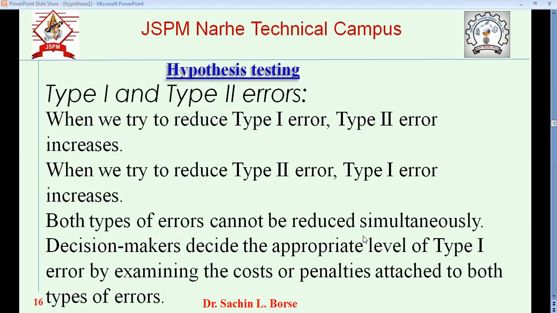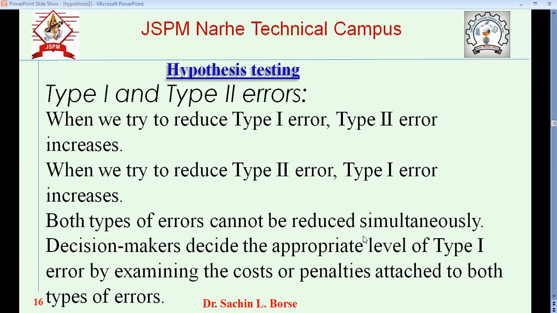Now, when we see the relation between the type 1 error and type 2 error, they are related. Type 1 error and type 2 error, both are related to each other. When we increase type 1 error, what happens to type 2 error? Decreases.